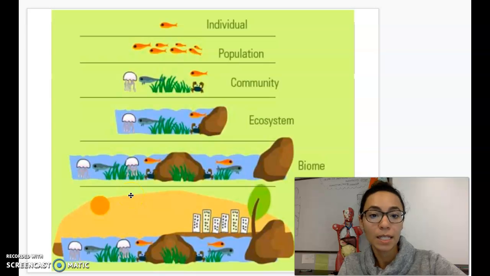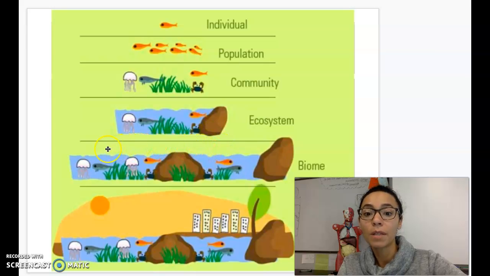Here's one more example. One individual is one fish. Population is many fish. Community is the fish, the plants, the crabs, the jellyfish, all the living things in that area. The ecosystem also has the living things and the non-living things like the water and the rock.